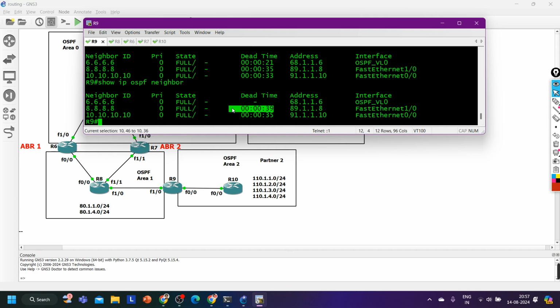These are what? Age of LSA. It is running one timer for LSA. After a specific predefined time, it will flush the entry. Right? So by default, routers are actually exchanging LSAs after a specific interval of time. But on the virtual link, router will only see a database once.